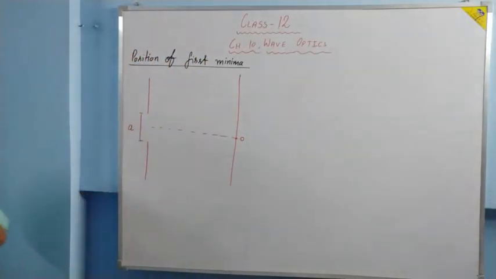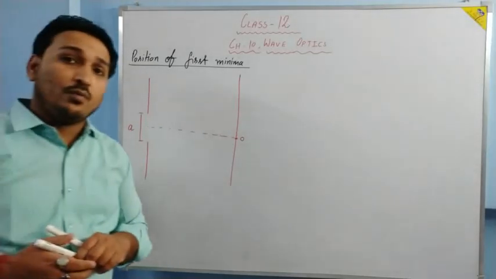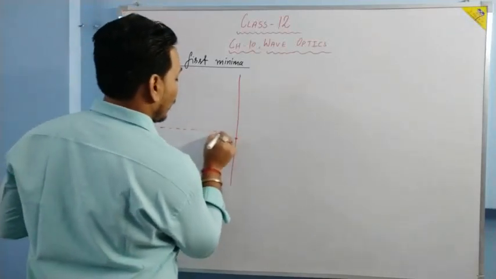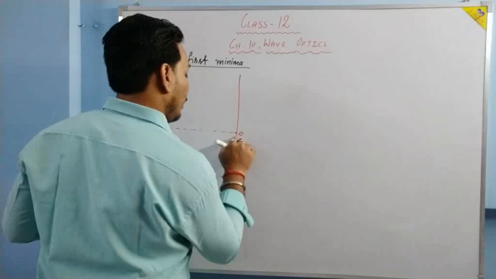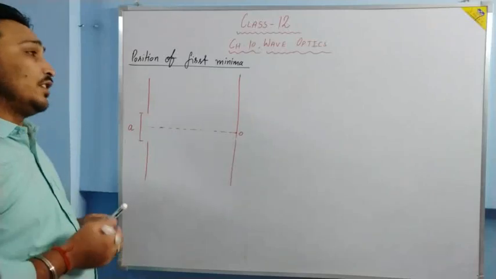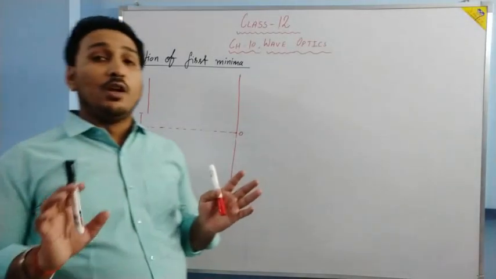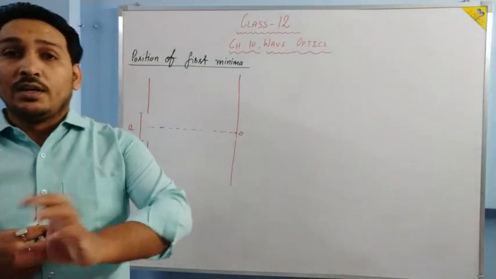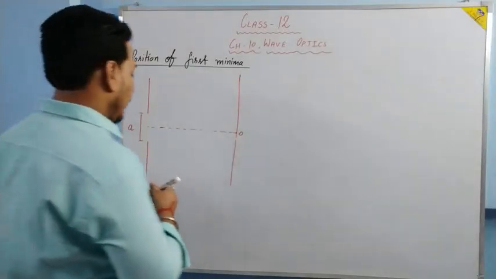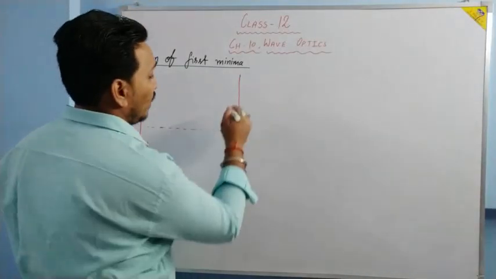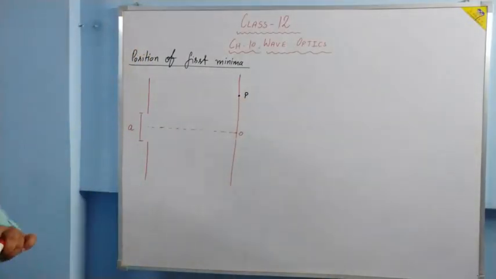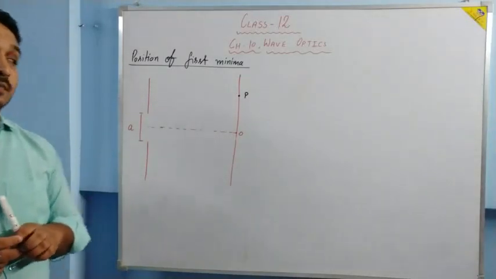Now we have to understand where the first minimum is formed. The study of diffraction is quite different from the study of interference. In interference, first we derive the condition, then put the conditions of maximum and minimum in the general position. But here, we say that let a point P be there, and at this very point the first minimum is formed. Now we have to explain why the first minimum is formed over here.